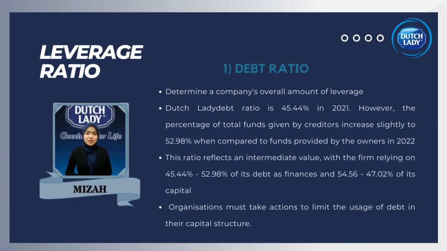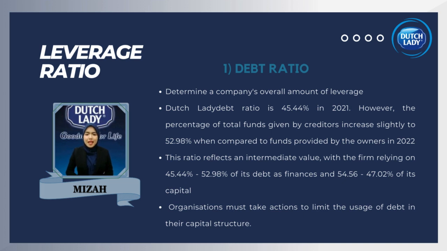Under the leverage ratio, the first to calculate is the debt ratio. This ratio can determine a company's overall amount of leverage. A greater ratio indicates that the business has more liabilities than assets. Dutch Lady's debt ratio is 45.44% in 2021. However, the percentage of total funds given by creditors increased slightly to 52.98% when compared to funds provided by the owners in 2022.